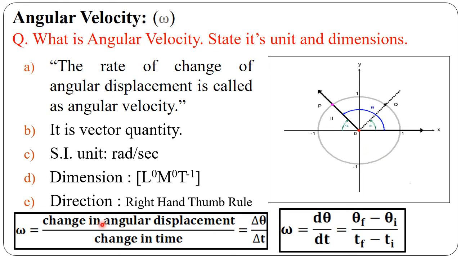So omega can be written as theta f minus theta i divided by tf minus ti. The SI unit, as we studied, is radian per second. How does it come? Theta, that is angular displacement, is measured in radian and time is measured in second. There are also different mathematical forms of omega, so let's see further different forms of angular velocity.